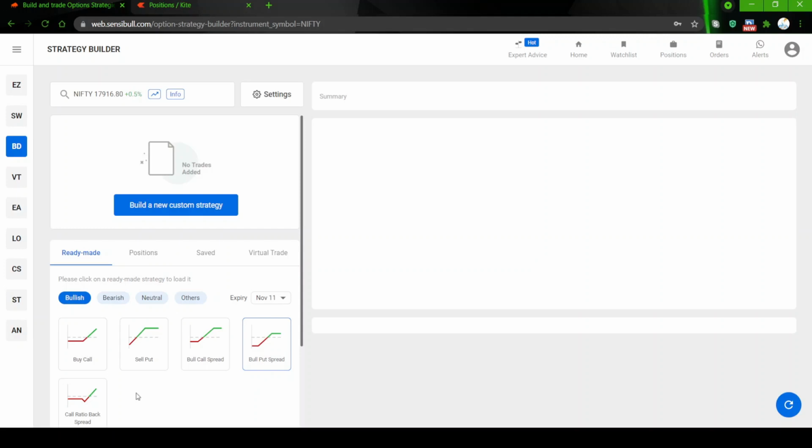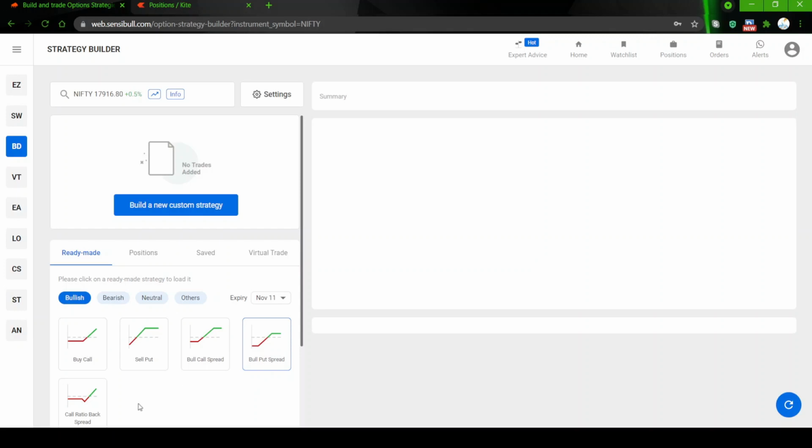What will the person lose? The person will lose the premium he has paid, the entire premium. If we say he has paid 5 rupees for one lot, and one lot is 50 quantity, then 5 rupees means 250 rupees he paid for one lot of buying the option. He will lose the entire 250 rupees plus whatever brokerage is there.